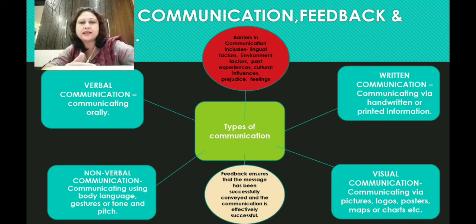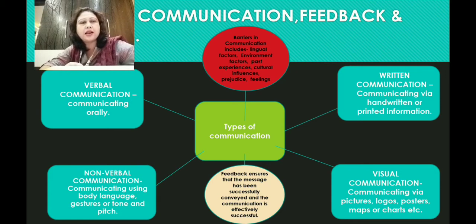Then we have the second one as non-verbal communication, where we communicate using our body language, our gestures, our tone, or the pitch of our voice. Then we had learned the third type or method of communication, that is visual communication, where communicators communicate using pictures, logos, posters, maps or charts, etc.